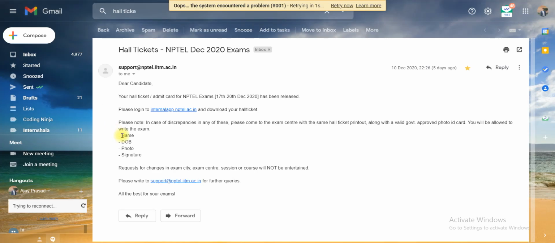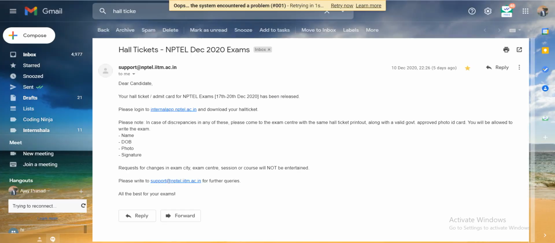If your name, date of birth, photo or signature, any of these is not matching, you can carry the hall ticket along with your photo ID proof. Photo ID proof means any government proof that contains your photo. Take that ID proof and definitely they will allow you, after verification, to write the examination and they will make the required correction. So you need not worry guys. I hope I am clear with this information.